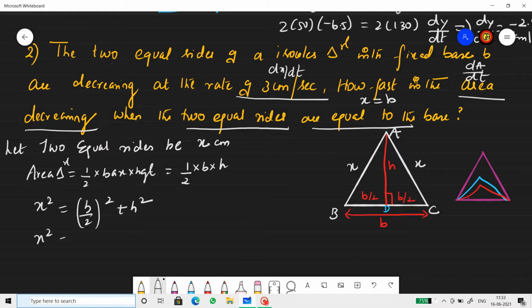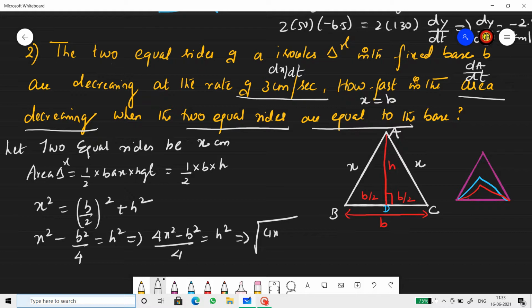So x square minus b square by 4 equals h square, implies 4x square minus b square by 4 equals h square, implies h is equal to root over 4x square minus b square by 2. Alright, so we found h.